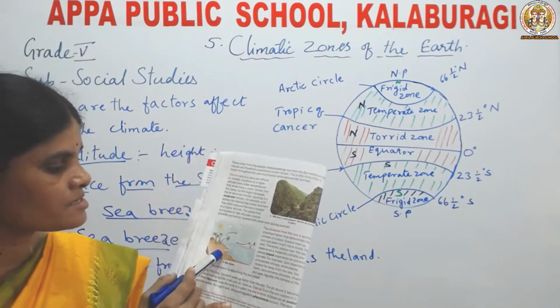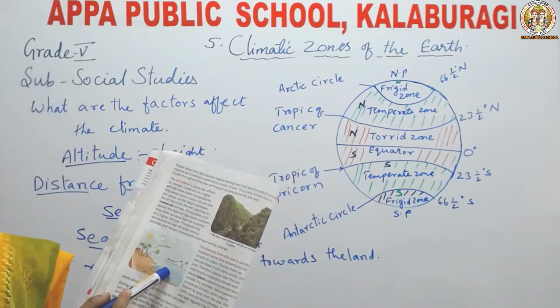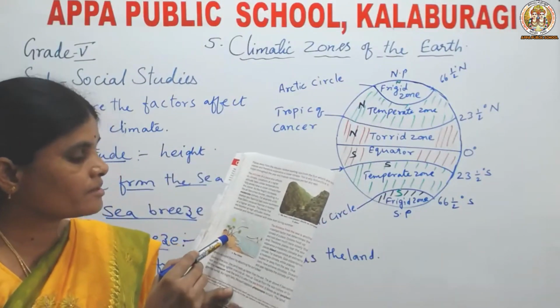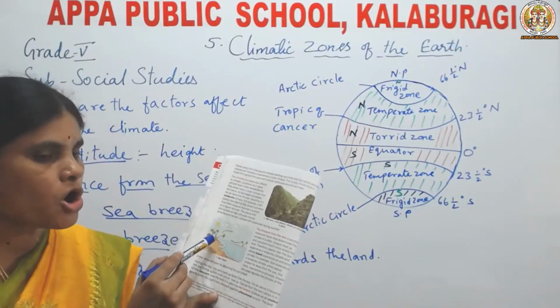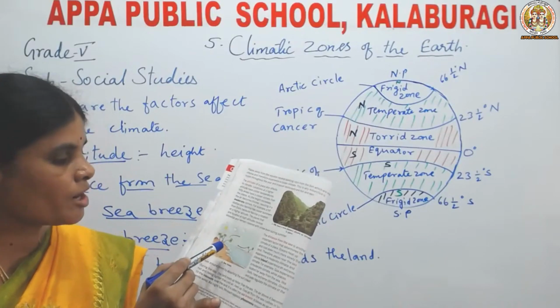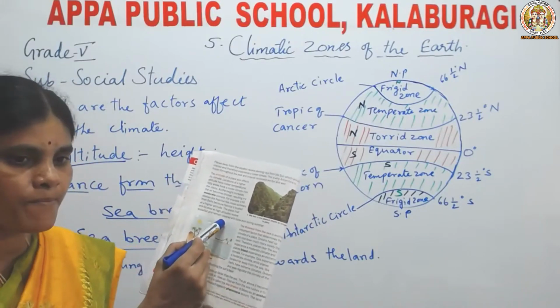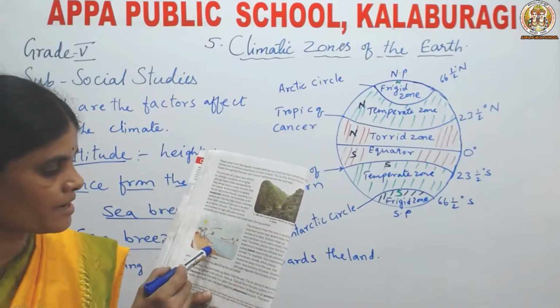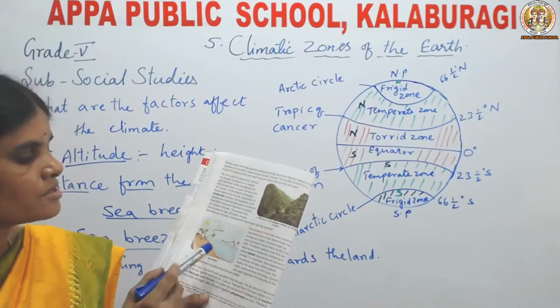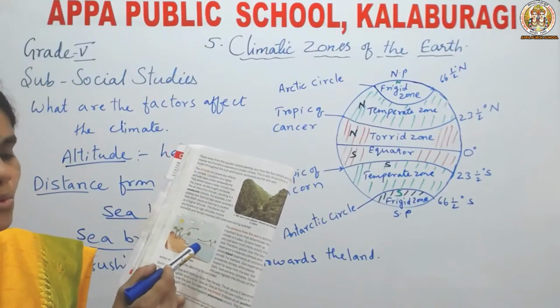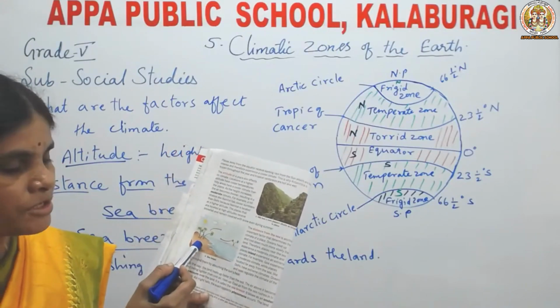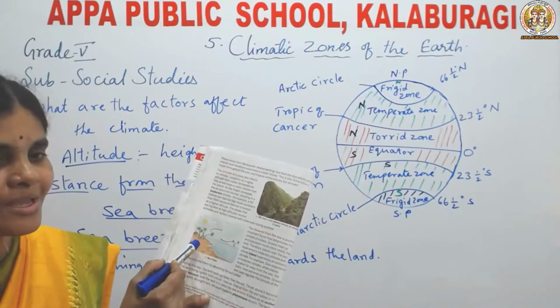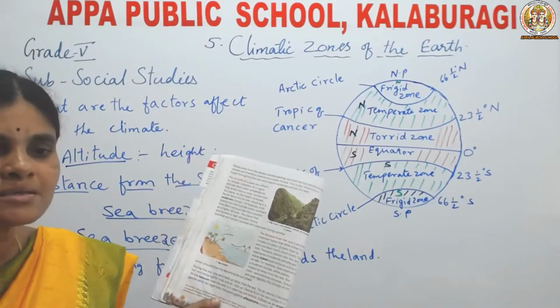The land heats up faster than the sea. So the air above the land becomes hot and thin. The hot and thin air rises up. Now the place over the land is empty without air. So the cool air from the sea rushes in to take the empty place over the land. That is called sea breeze.